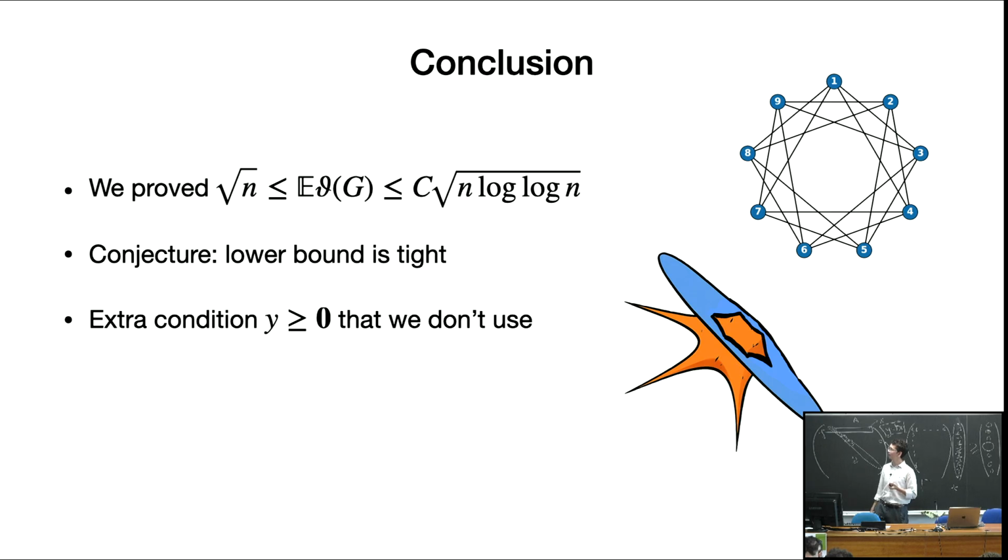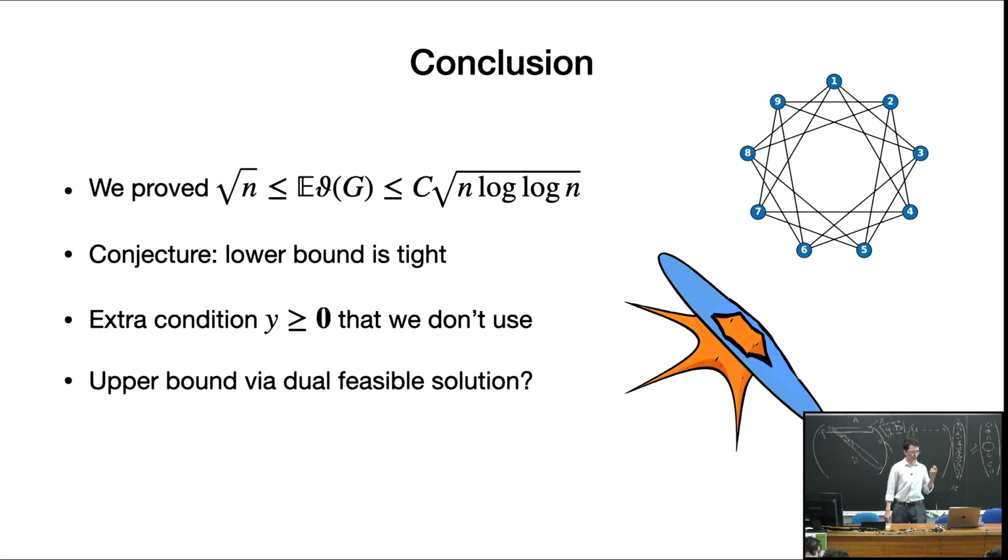There is one condition that I removed at the end, that y should be non-negative, which should help us to bound the program more. Pictorially, here we only look at one quadrant of entry-wise positive vectors, which should further restrict the maximization problem. But it's not clear how to use this constraint for this program. So it's still interesting to look at what is a good feasible solution, what is the construction of a good feasible solution for the dual. This simple construction is not satisfying.